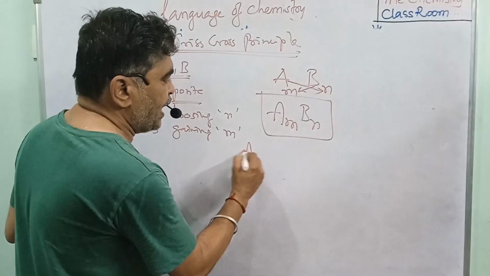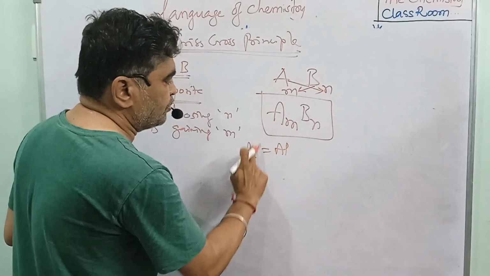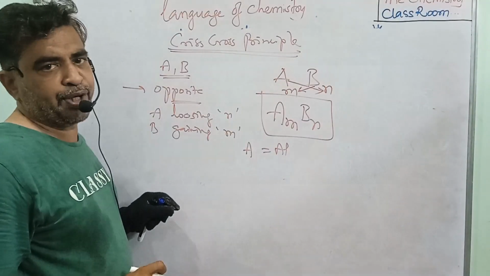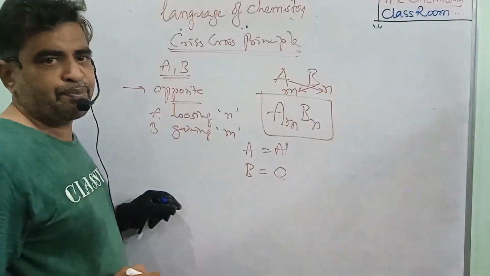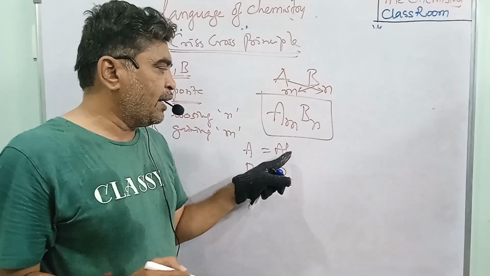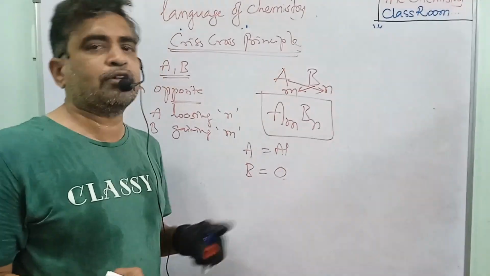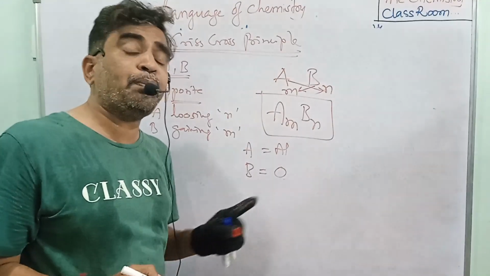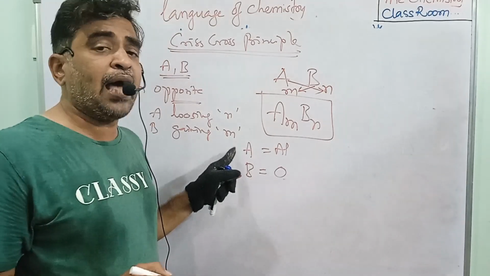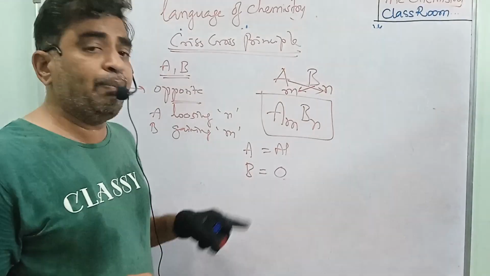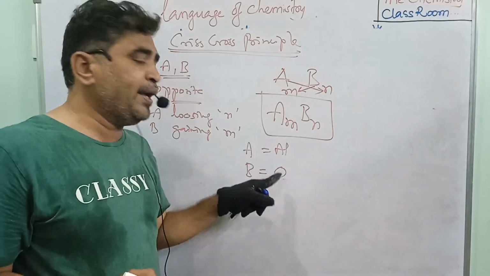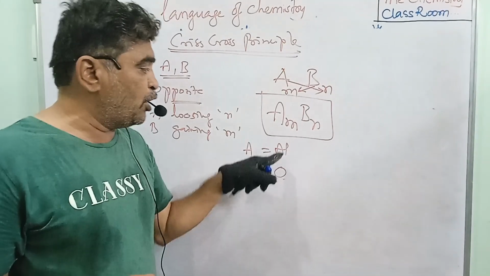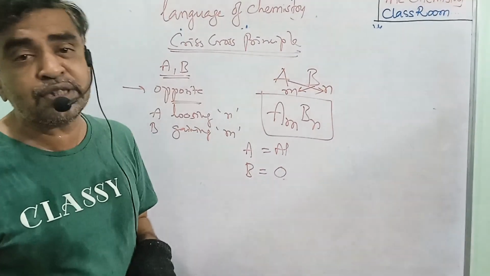For example, A equals aluminium, and B equals oxygen. So here A is aluminium and B is oxygen. They are elements with opposite properties. A has the losing property and B has the gaining property. So aluminium and oxygen are opposite elements.